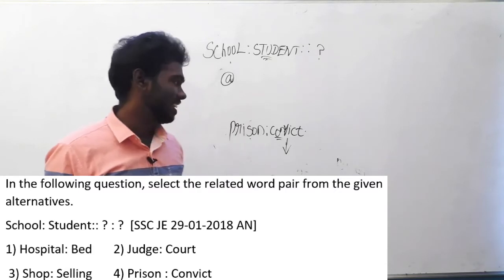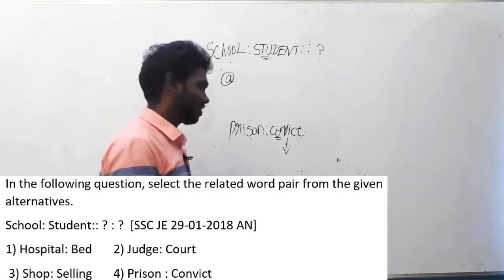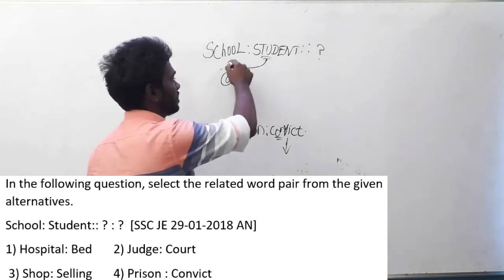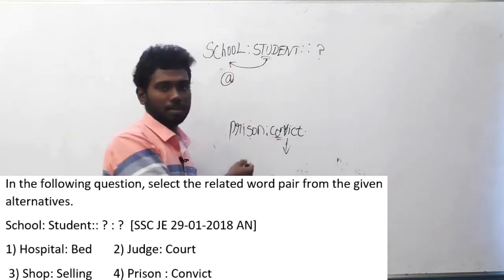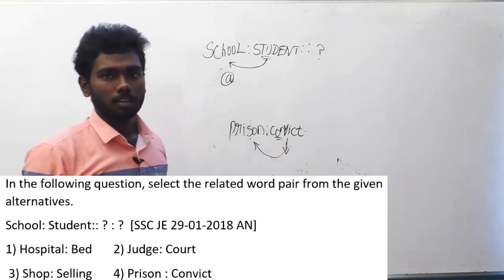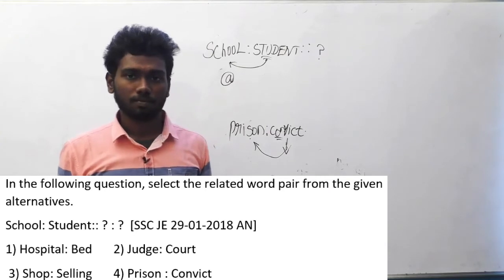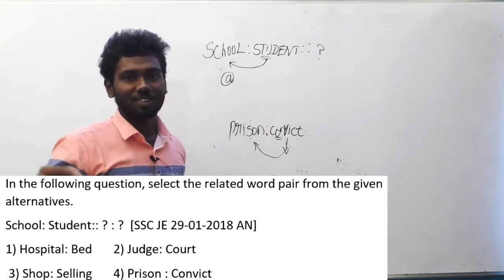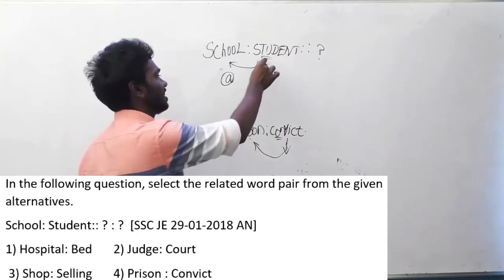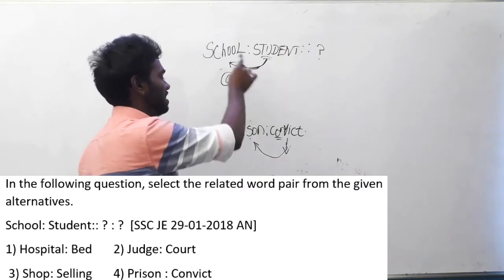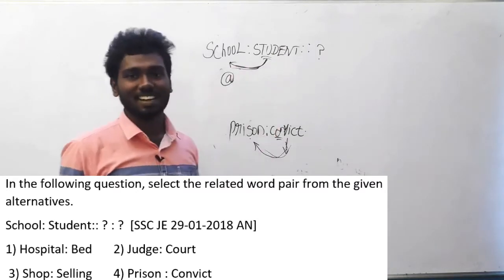Actually, I am just kidding, guys. That may be also a logic, but the real logic here is a student goes to learn academics in his school, and a prisoner, after committing mistakes, goes to learn about how to improve his life. So you can get it in any way. However, for you to remember for a long time, how a student feels when he is going to school is the same way a convict feels when he goes to prison. It's really fun, isn't it?